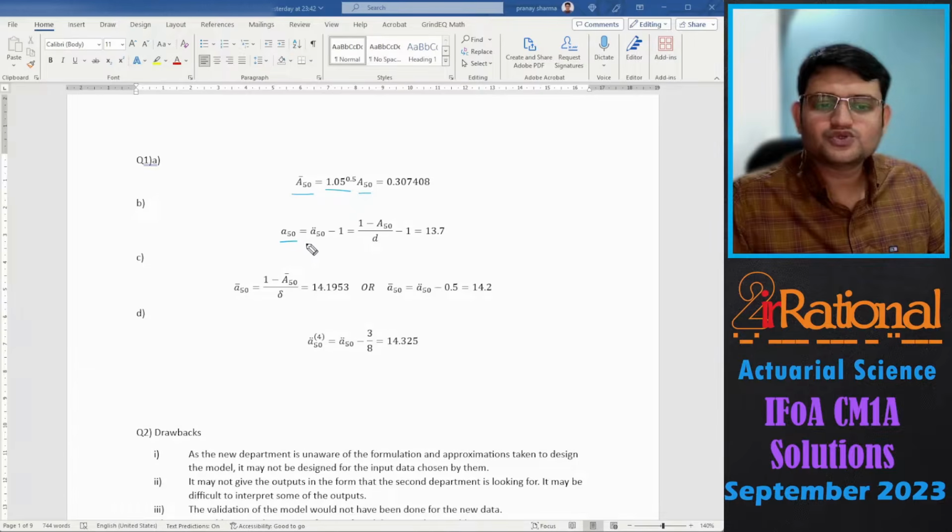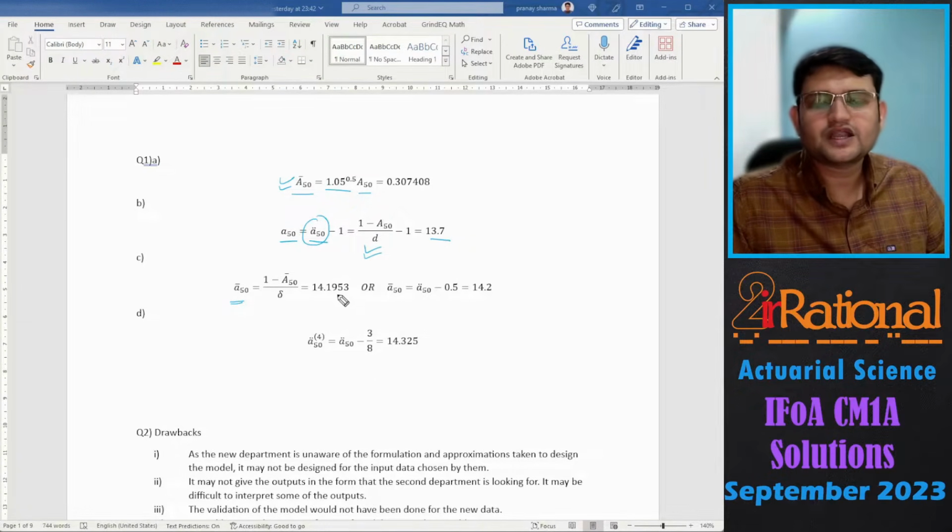Then when it comes to annuity in arrears 50, that will be annuity in due minus 1, and annuity in due is going to be (1 minus A50) by d. So we get 13.7. And when it comes to A bar 50, you can either use the assurance or you can use A due 50.